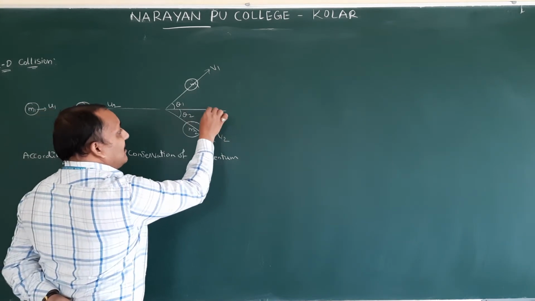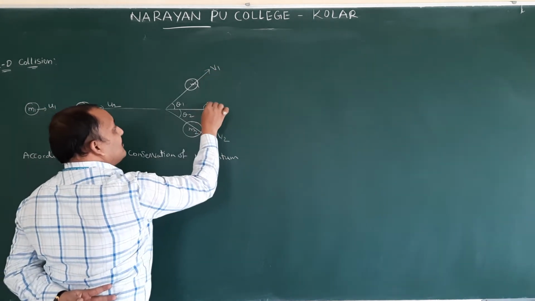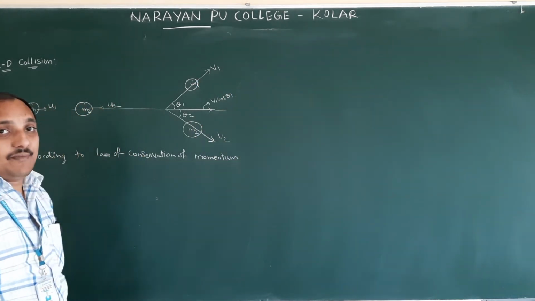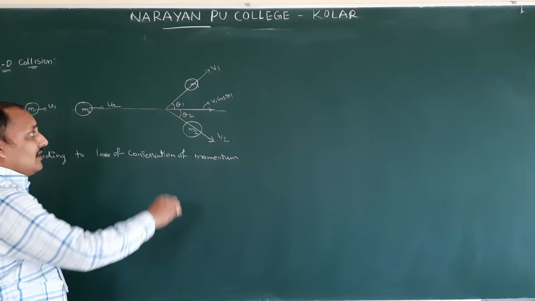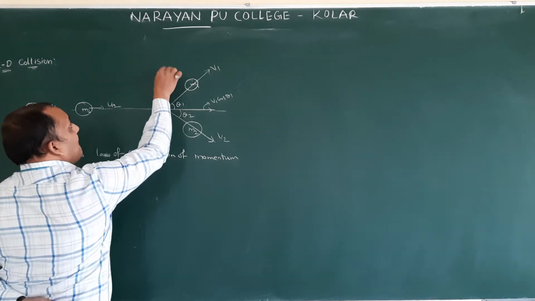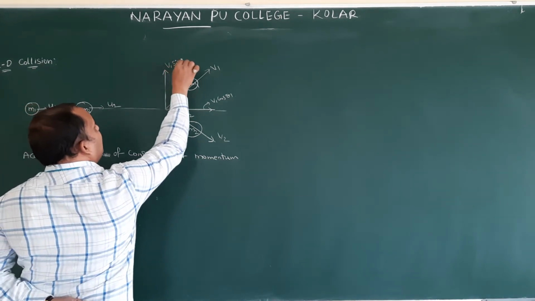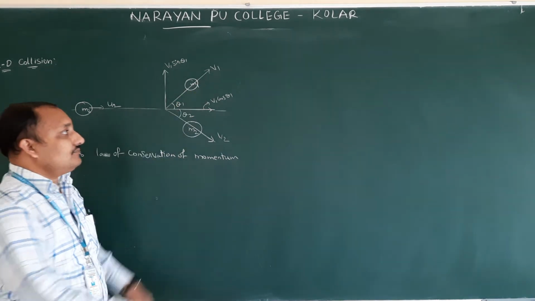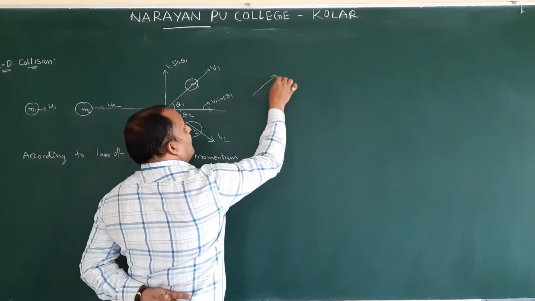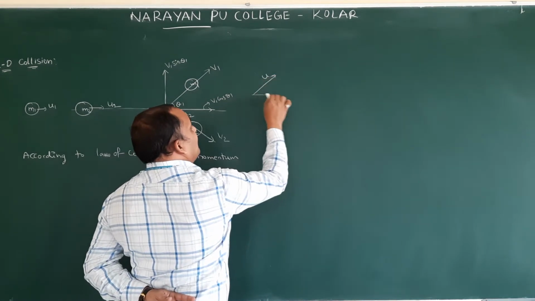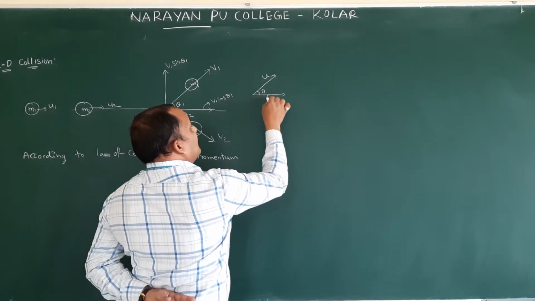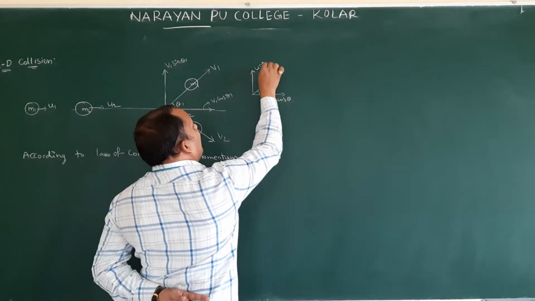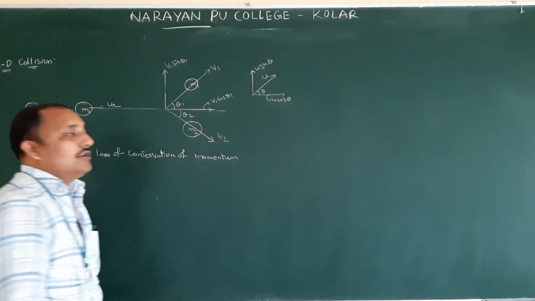If you resolve v1, it becomes v1 cos θ1 and v1 sin θ1. If you remember resolution of a vector into two components, in projectile motion we wrote u cos θ and u sin θ.